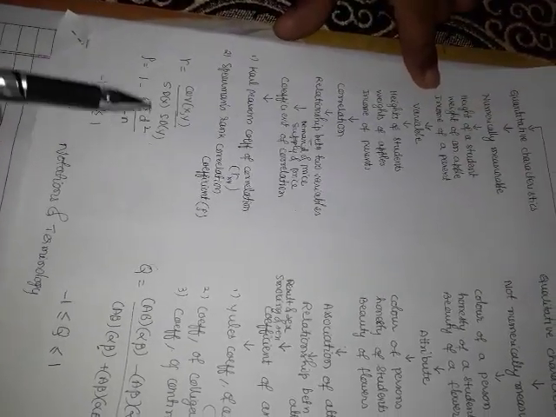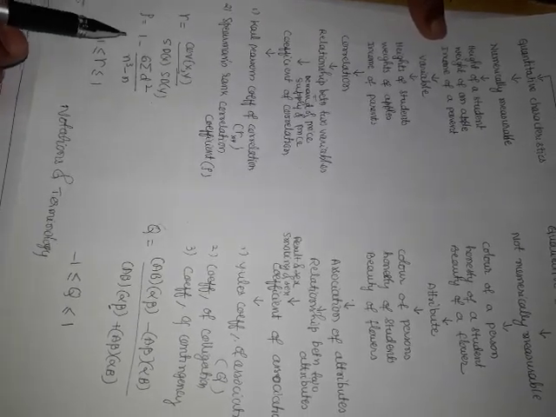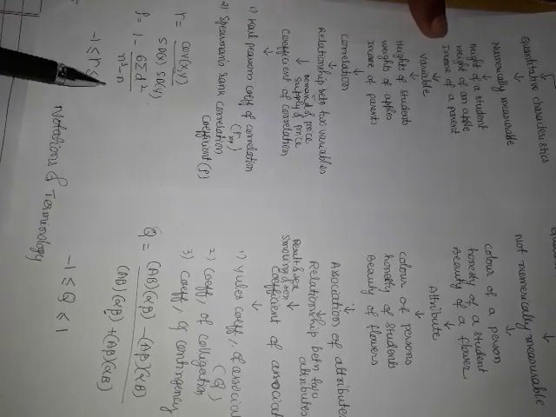Karl Pearson's coefficient of correlation is given by r = Cov(X,Y) divided by S_dx into S_dy. Spearman's rank correlation coefficient is given by rho = 1 minus 6 sigma d squared divided by n cubed minus n.